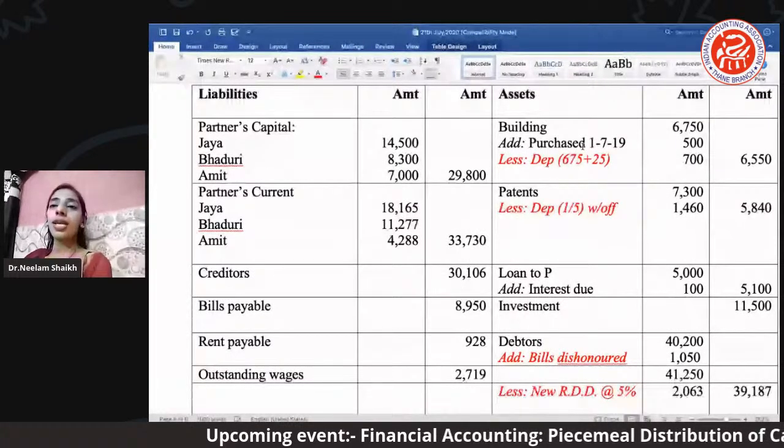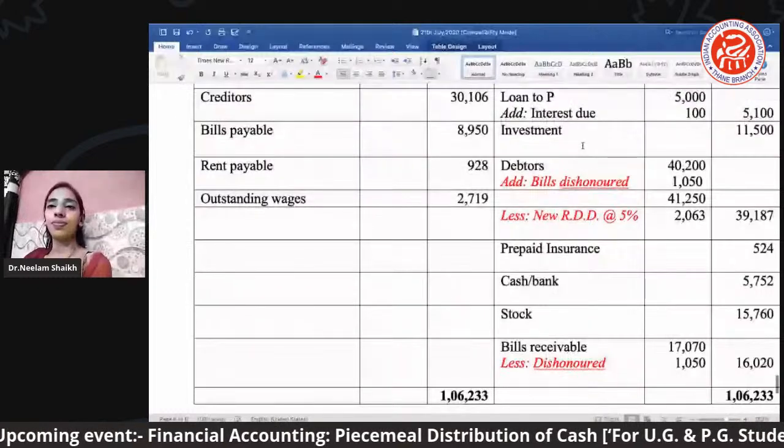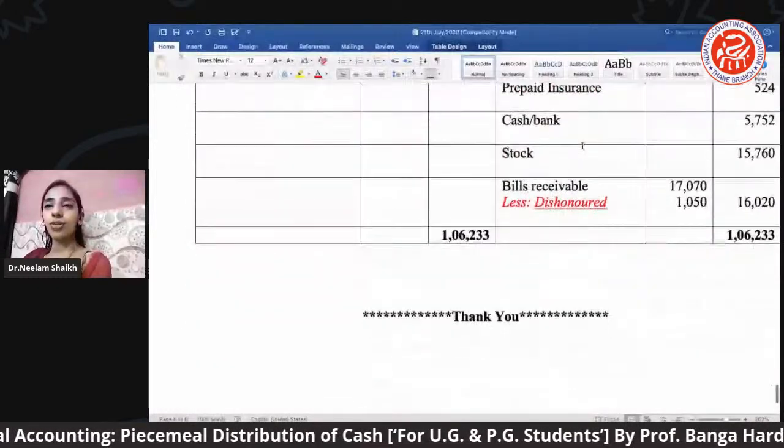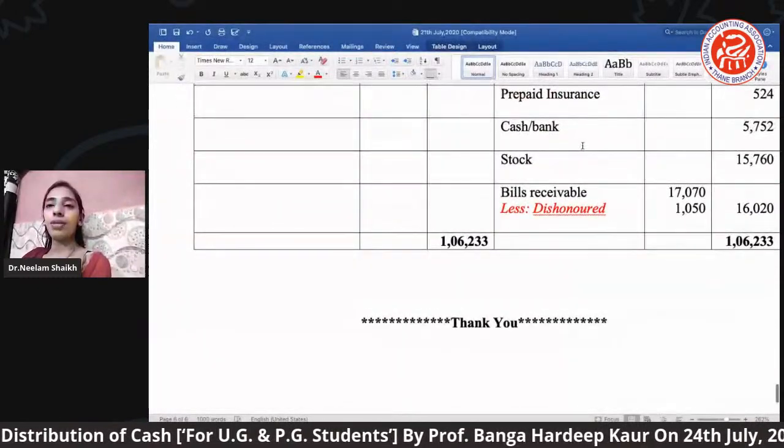Okay, Riddhi, can I get the end part of our balance sheet? Okay, thank you. Upper, a bit upper.